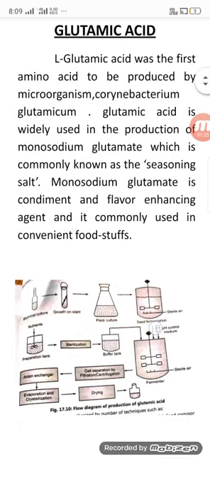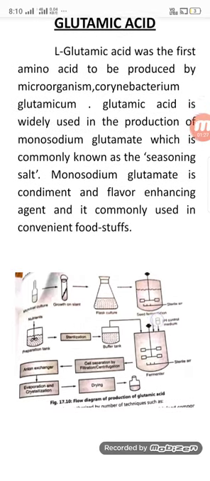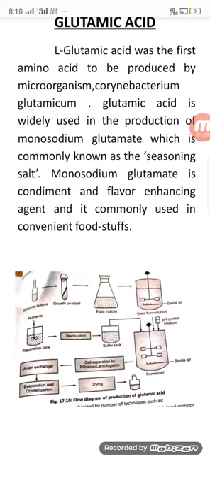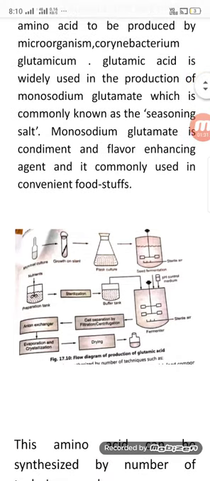Glutamate is a condiment and flavor enhancing agent, and is commonly used in foodstuffs. This flowchart shows the production of glutamic acid. The microbial culture is converted to growth on seed, and the flask culture is converted to seed fermentation in a sterile layer, which is then transported to the fermenter, which has a pH controlled medium and sterile air and water.